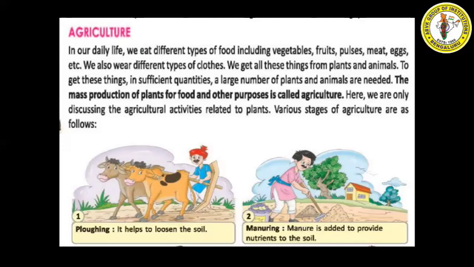You should note down. Here, we are only discussing the agricultural activities related to plants. Various stages of agriculture are as follows. So in this lesson, we are going to study only the agricultural activities. What are all the activities involved in agriculture we are going to study. First one is sowing.